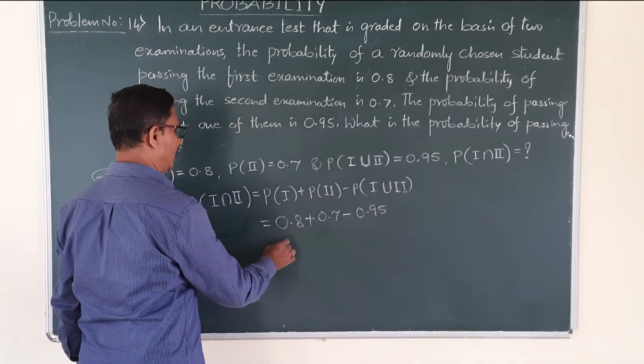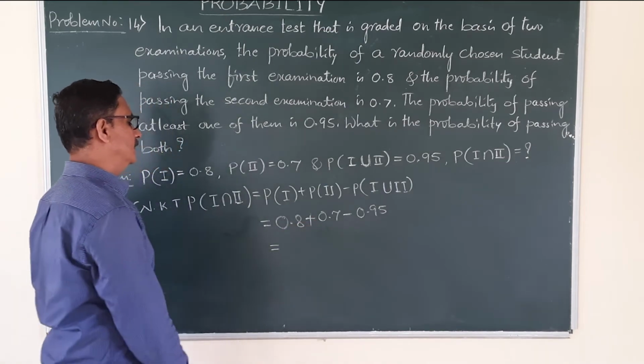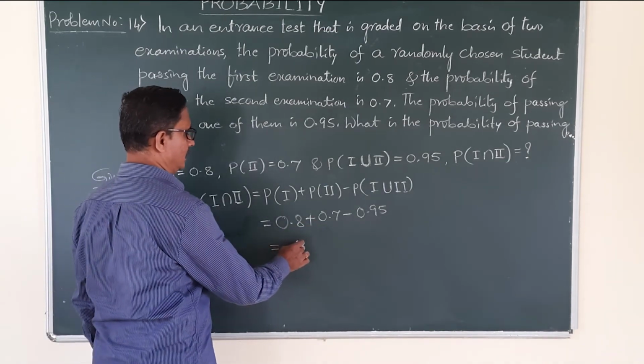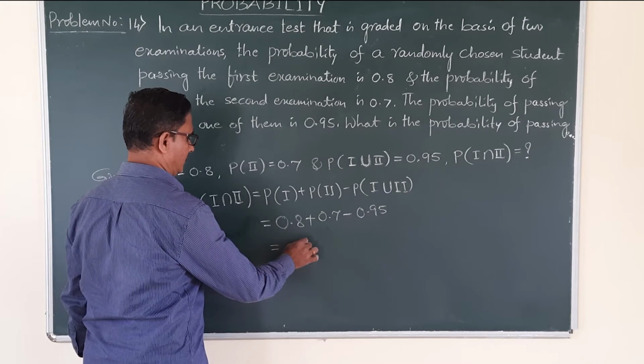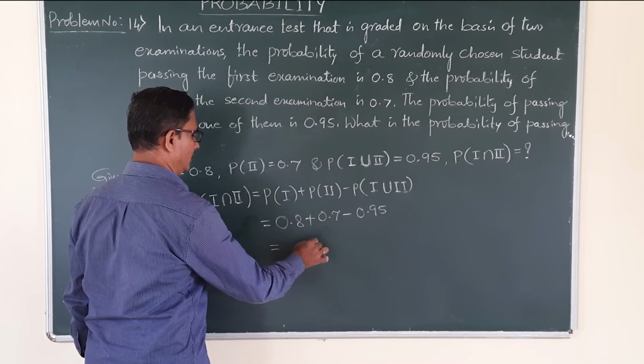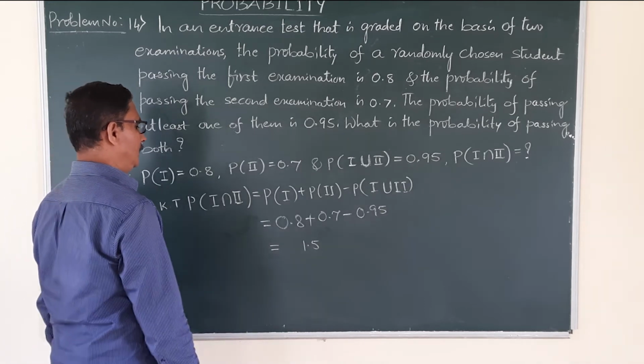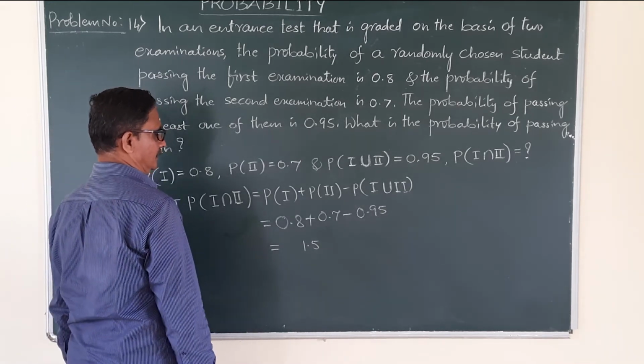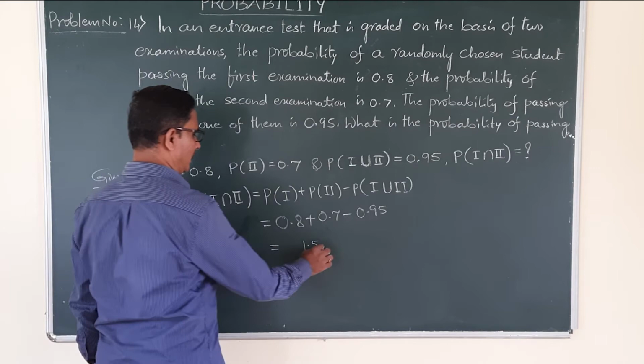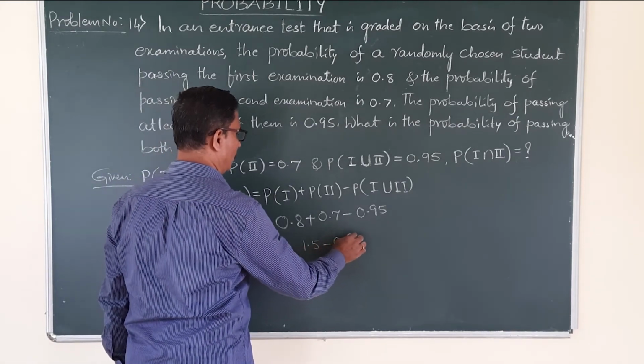Then simplify 0.8 plus 0.7, that is how much? 1.5, correct? 8 by 10 plus 7 by 10, 15 by 10, that is 1.5 minus 0.95.